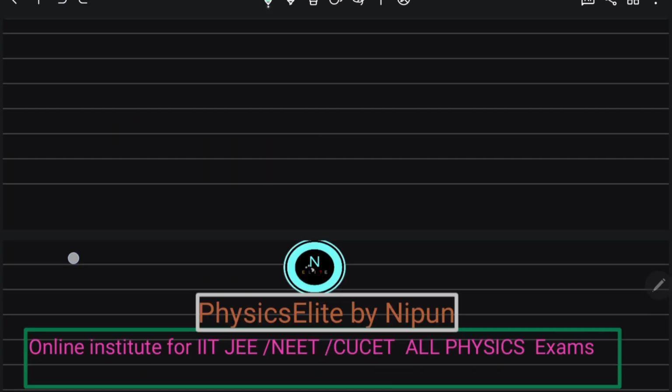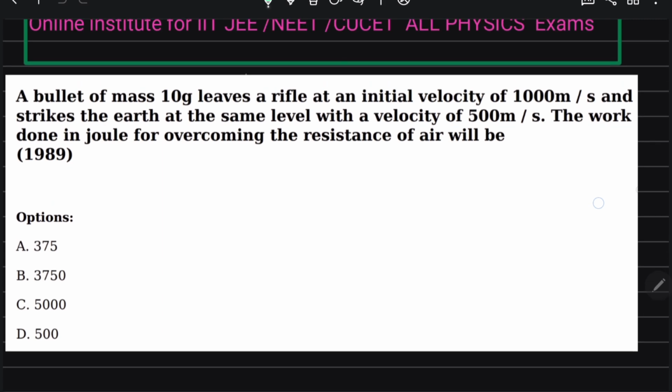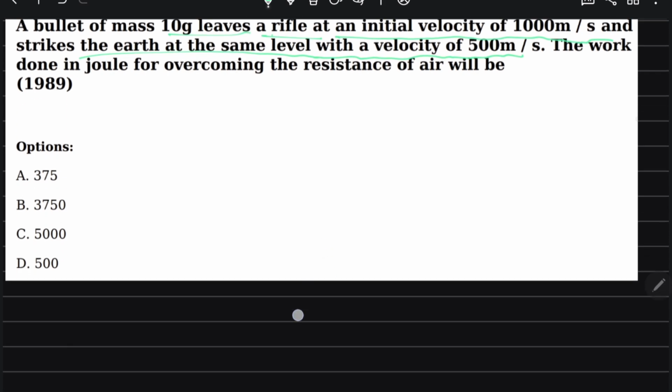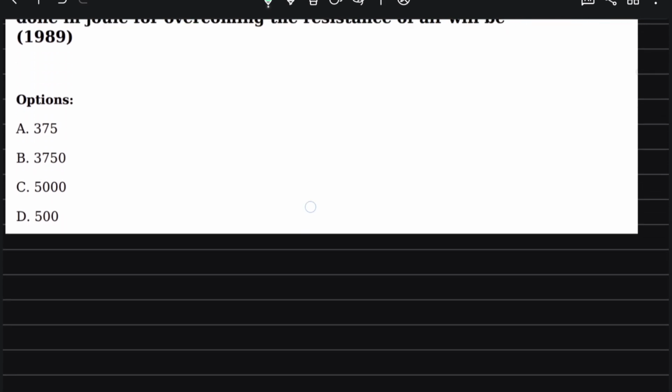Now we do our next question, from 1989. A bullet of mass 10 gram leaves a rifle at an initial velocity of 100 meter per second and strikes the earth at the same level with a velocity of 15 meter per second. The work done in joule for overcoming the resistance of air is. We studied that work done by all forces is equal to change in kinetic energy.